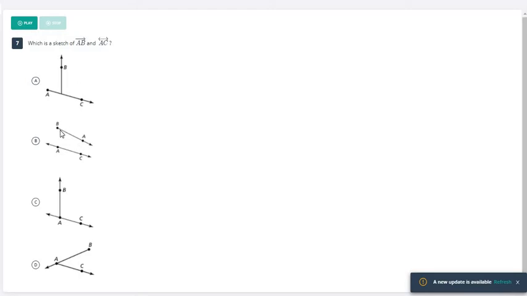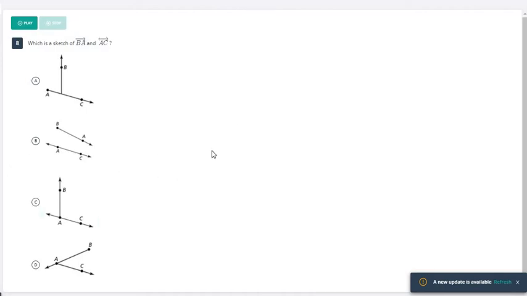Here we have, this would be ray BA, because remember we have to start with the endpoint. So this is BA, it's not AB like it's asking for, so that's not right. Here we have a line going across the bottom, that would be line AC. It is a line, it has arrows on both sides, and then this would be ray AB. So C here would be our answer. And then here, this would be ray AC. So this is not a line because it has an endpoint. It does not continue on past A. So that's why D also could not be the answer.